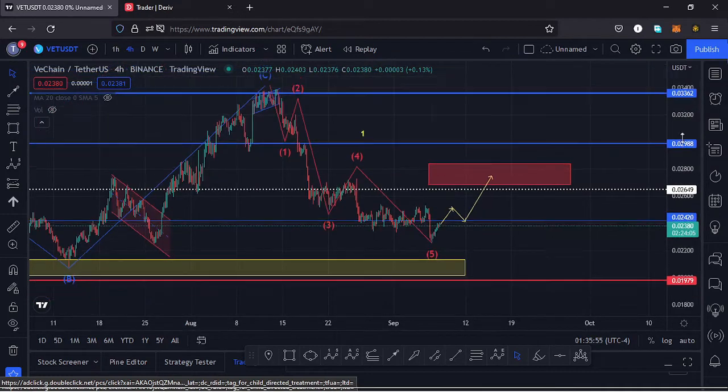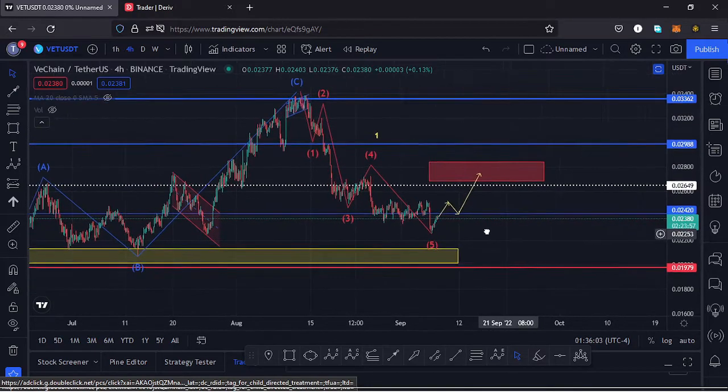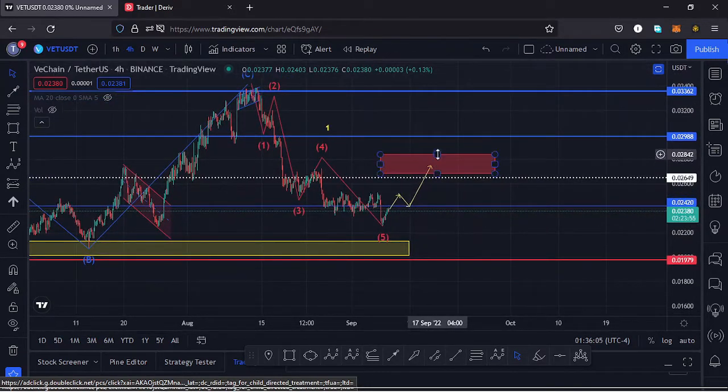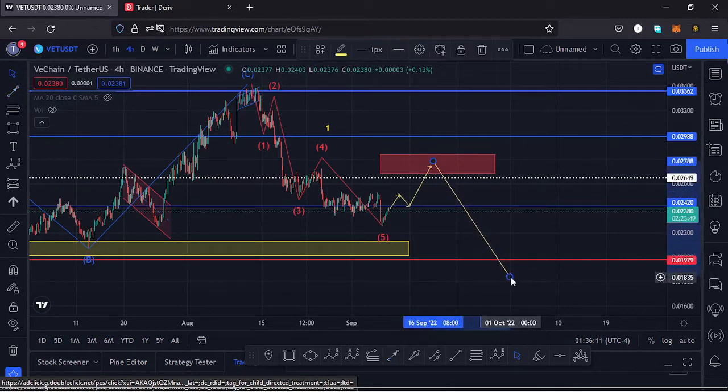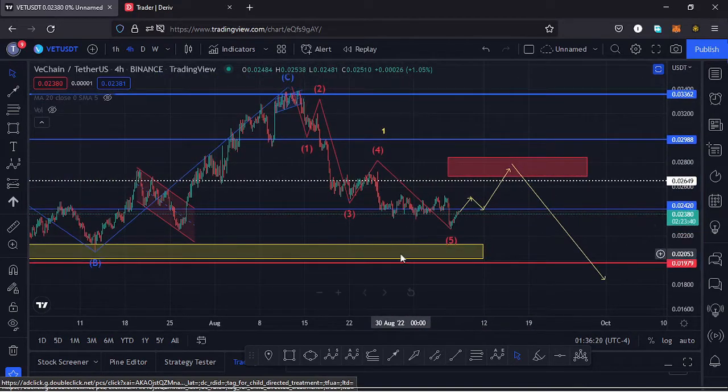and once we see the formation of a wave 2, then using trend based Fibonacci's, we can get a target area for that third wave to the lower side. So once you see the formation of a second wave here, I would expect lower prices to come our way and then continue pushing lower, and we can sketch out a target area for that third wave to the lower side. And because a wave 2 is a corrective wave, maybe on the 1 hour chart I will also expect to see the formation of an ABC movement right here.